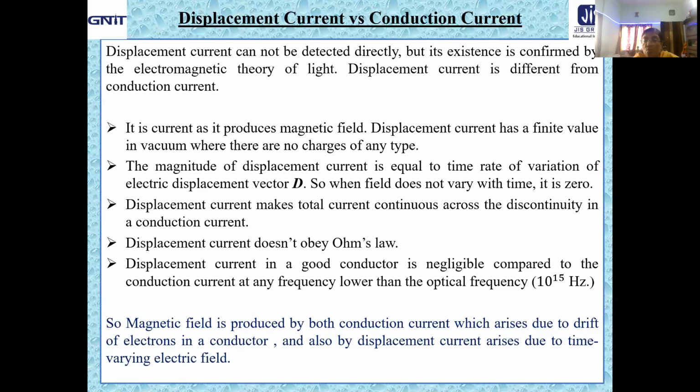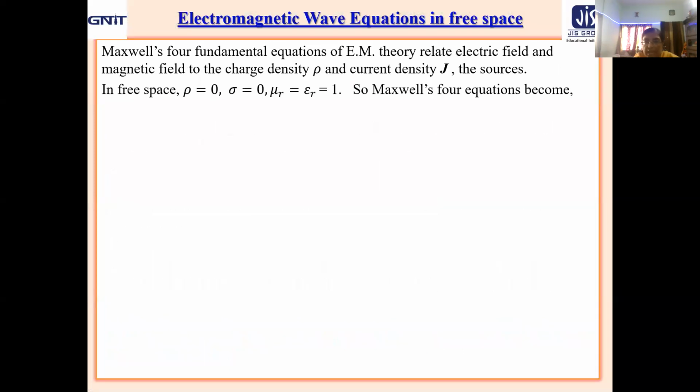Let us now move to somewhere else, an even more important consequence of the existence of displacement current. We will now find, which I already mentioned in my today's introduction, the wave equation of electric field and the magnetic field. So, electromagnetic wave equations in free space, as per our syllabus.